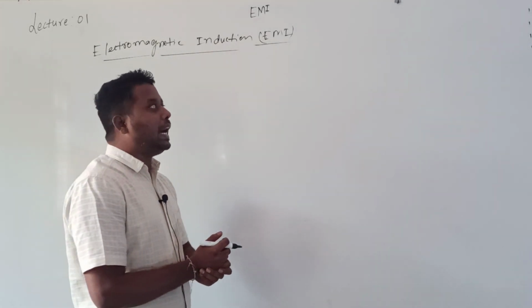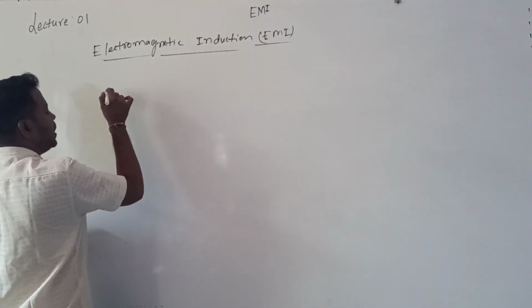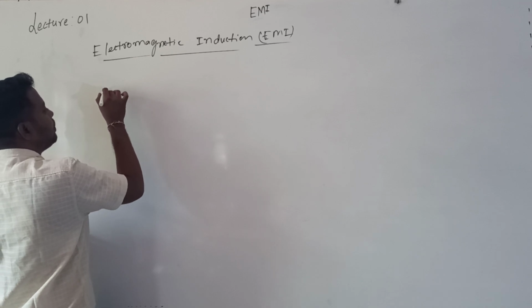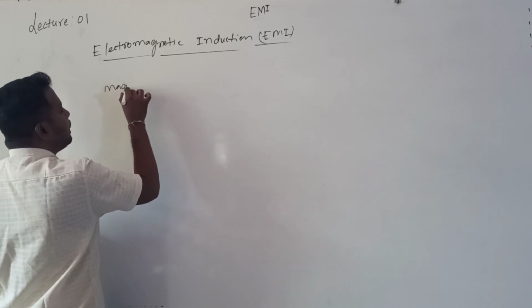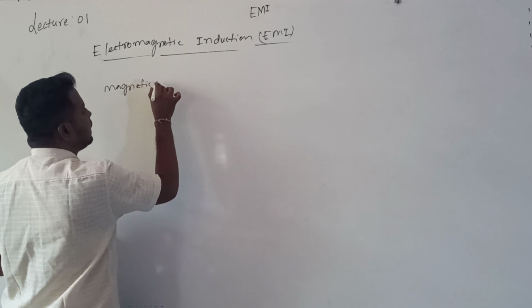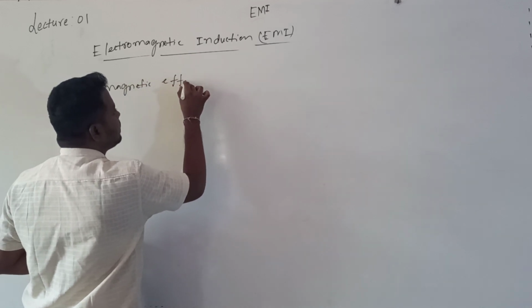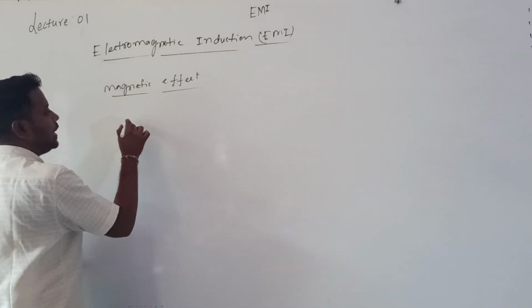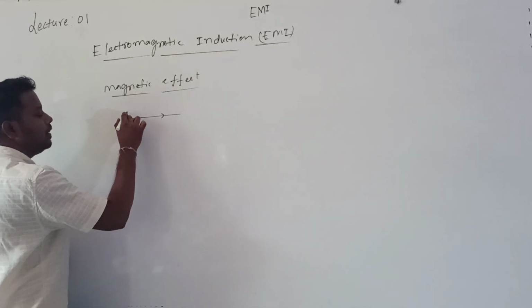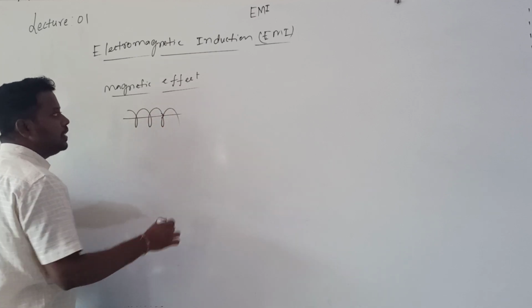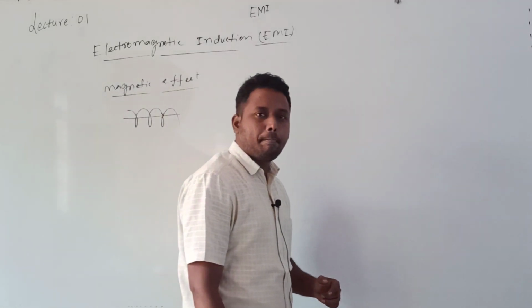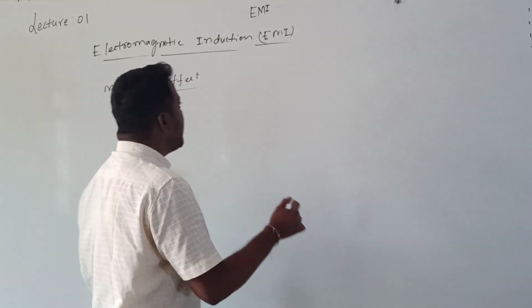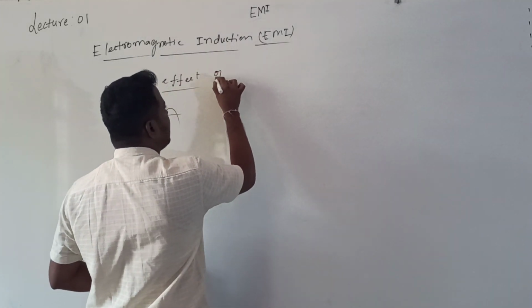Before magnetism and matter, in the chapter moving charges and magnetism, we studied the magnetic effect of electric current. When current is passing through a conductor, around that conductor there exists a magnetic field.